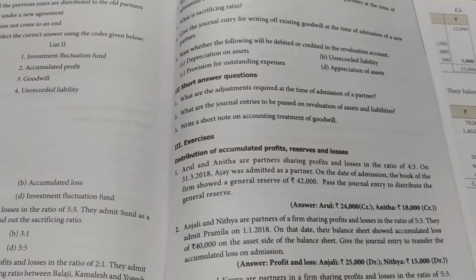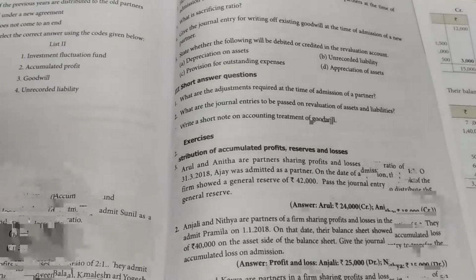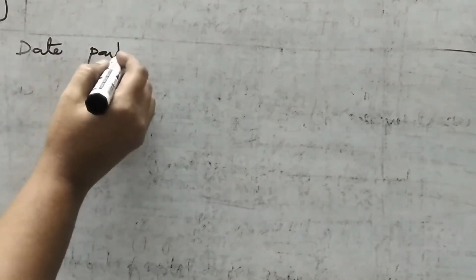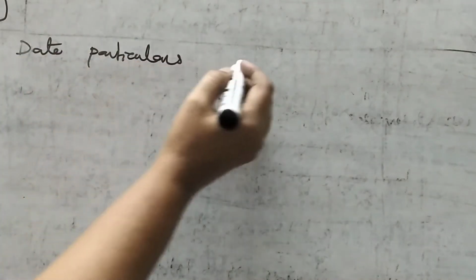So now we are going to do the journal entry. One reserve is there, no? That is general reserve. So date, particulars, this is journal entry.